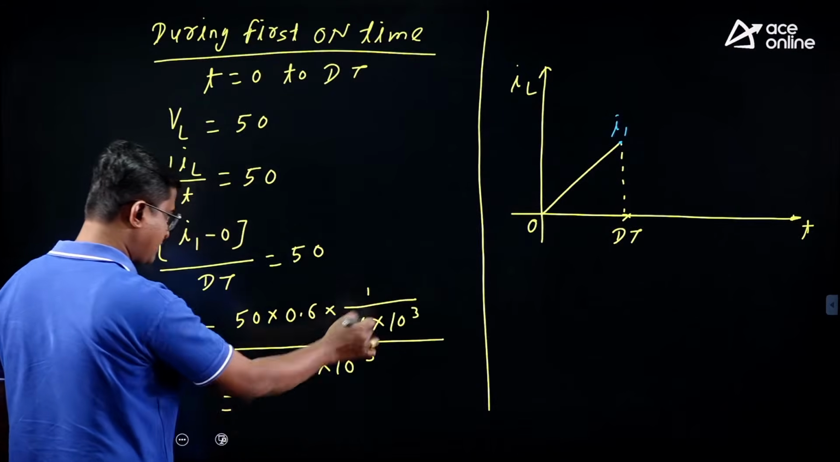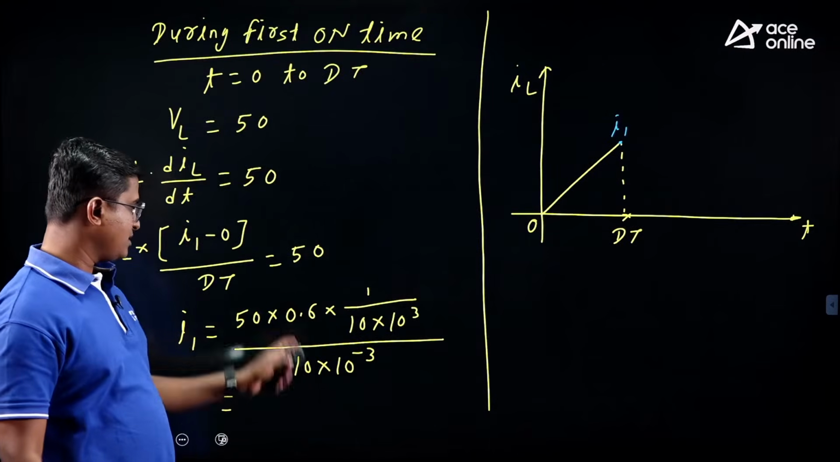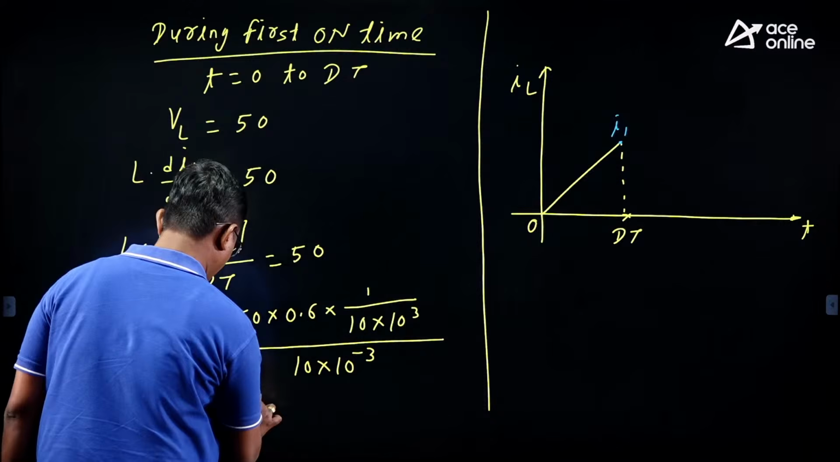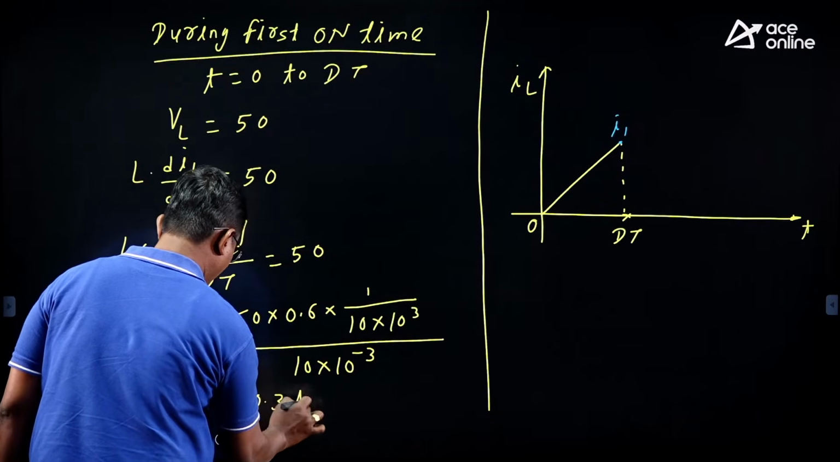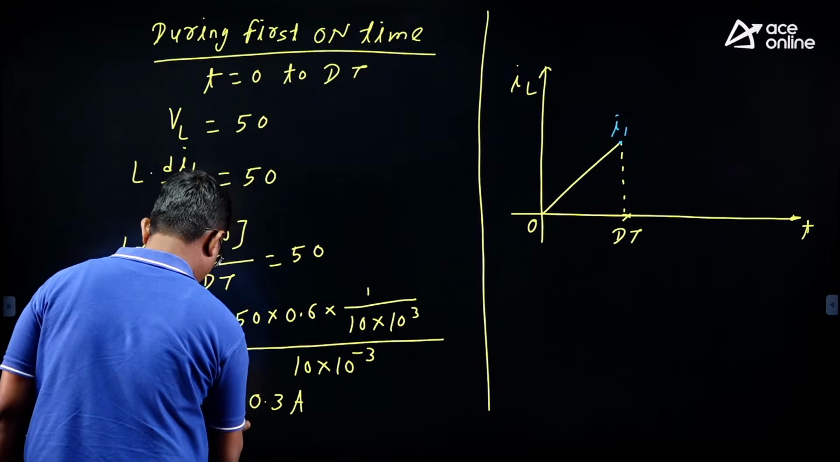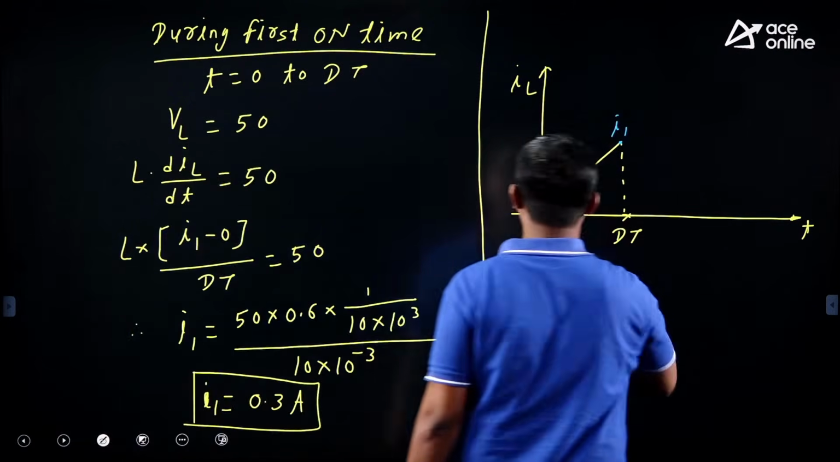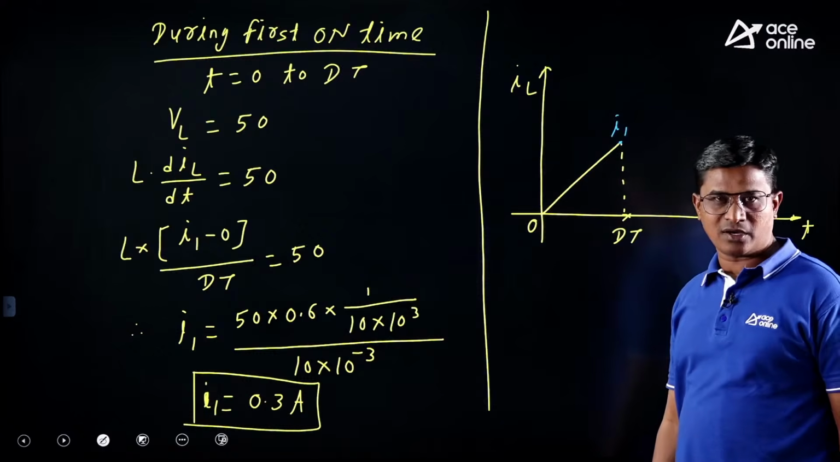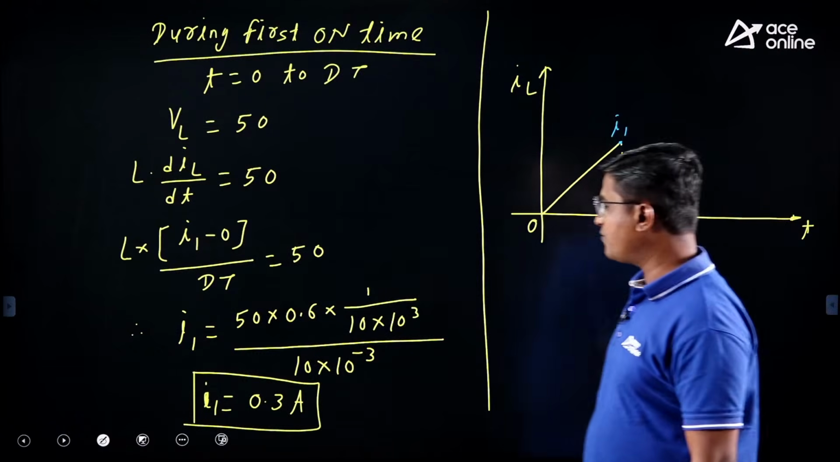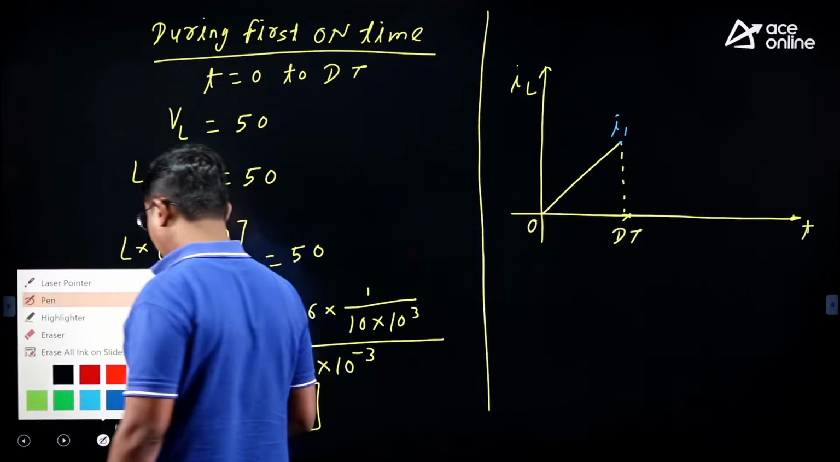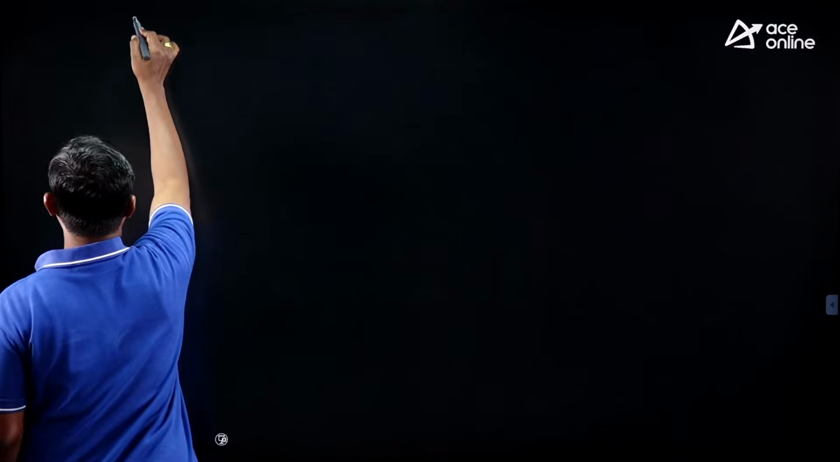So if you check, this is plus 3 minus 3 will get cancelled out. It is 30 by 100, that is 0.3 ampere. So my I1 is 0.3 ampere. I1 is equal to 0.3 ampere, means this current is 0.3 ampere at the end of the first on time. Next, during the first off time, please understand this question is important.